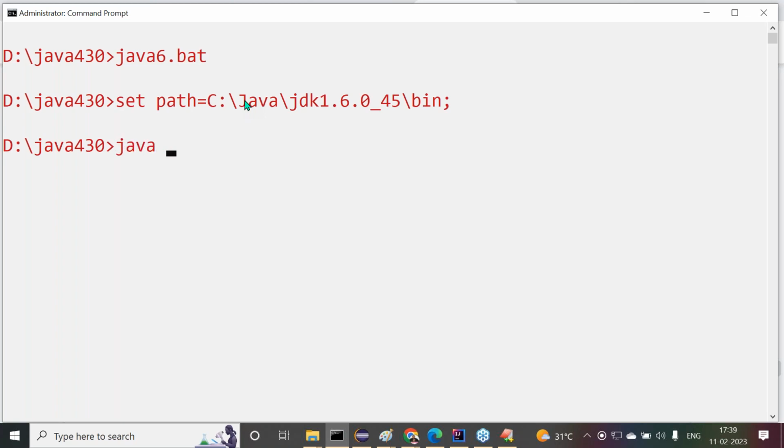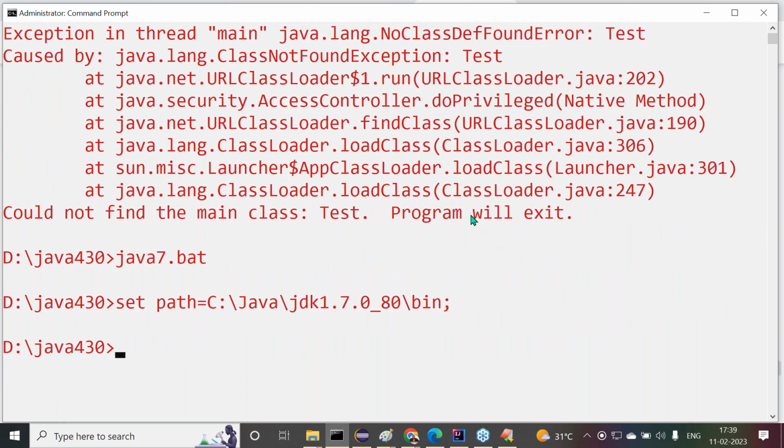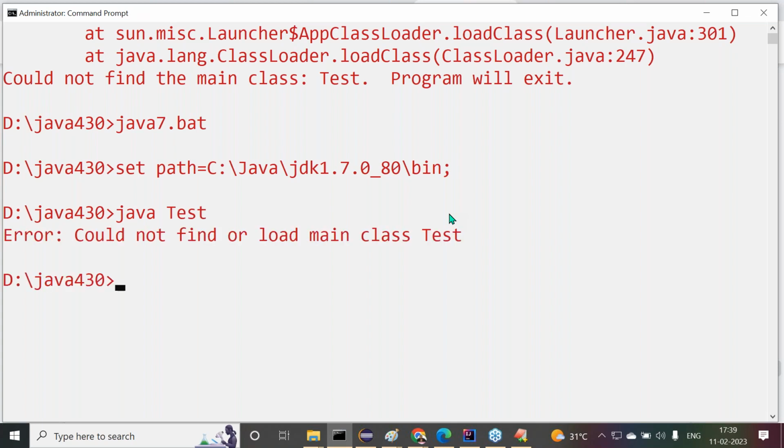Okay, now understand this. java tester. What are we getting there? Observe carefully. java.lang.NoClassDefFoundError here we are getting, or not? java.lang.NoClassDefFoundError: tester. In which version of Java are we getting this one? Java 6 version. For example, I want to use Java 7 version. What is this Java version here? Java 7 version. java test.